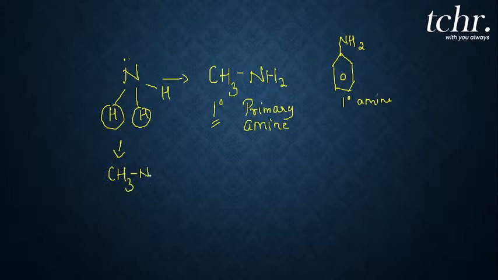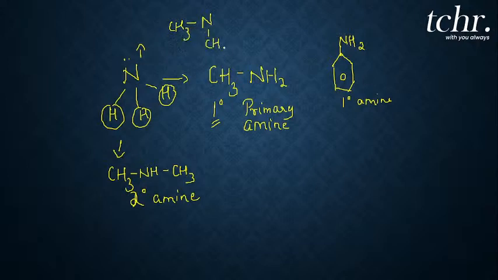I get CH3NHCH3. So what I did here, I replaced two hydrogen atoms with two methyl groups. Then this is an example of a secondary amine. Is it clear? Now next, let me replace three hydrogen atoms with alkyl groups. All the three hydrogen atoms I'll replace with alkyl or aryl groups. For example, if I replace all the three hydrogen atoms with methyl groups, I may get a compound like this, right?